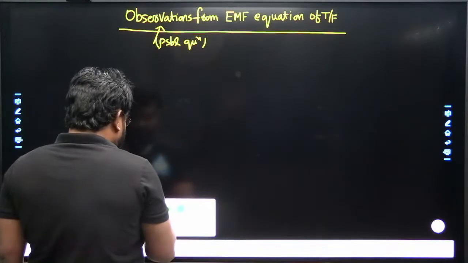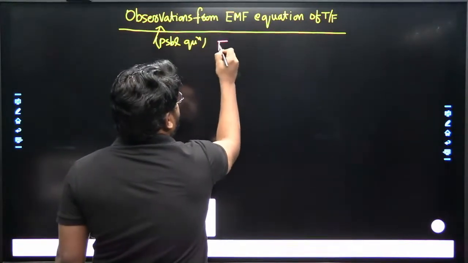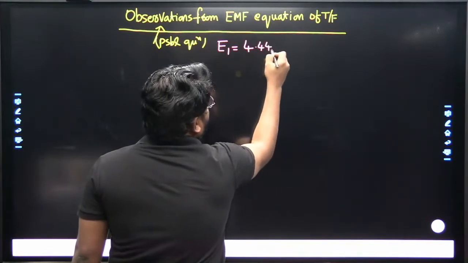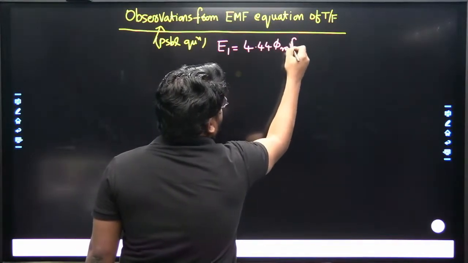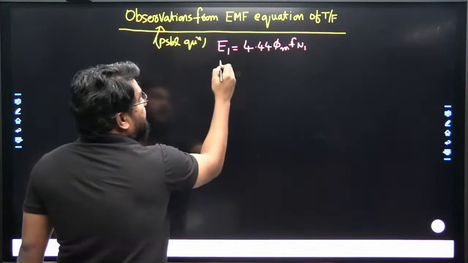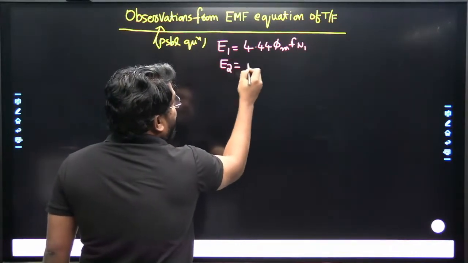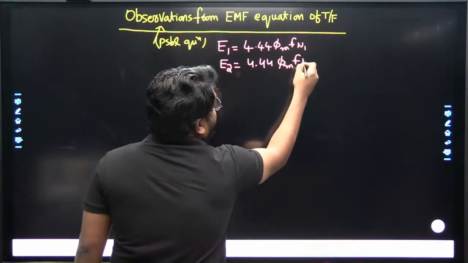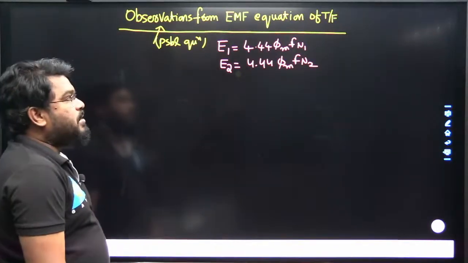We know the EMF induced in the primary winding, E1, is equal to 4.44 phi maximum f N1. Similarly, the EMF induced in the secondary winding, E2, is equal to 4.44 phi maximum f N2, the number of turns.